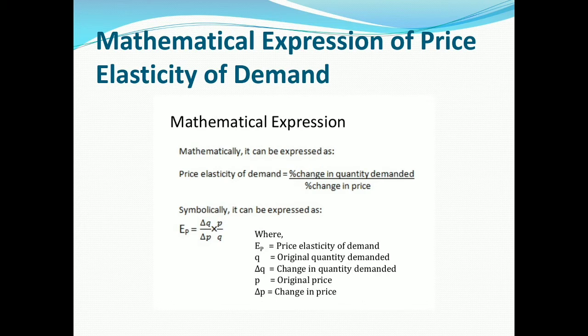And mathematically we can write EP, that is price elasticity of demand, is equal to delta Q by delta P into P by Q, where delta Q is the change in quantity demanded and delta P is change in price. And P and Q denote original price and original quantity demanded.